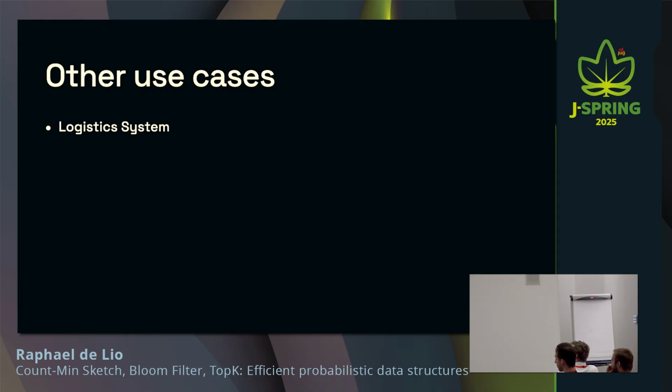So basically, every time they pass through a point, you can count that with a counting sketch. You don't need to be super precise. You just need to know where the places are that they travel the most, right? Without consuming a lot of memory. This is one use case.